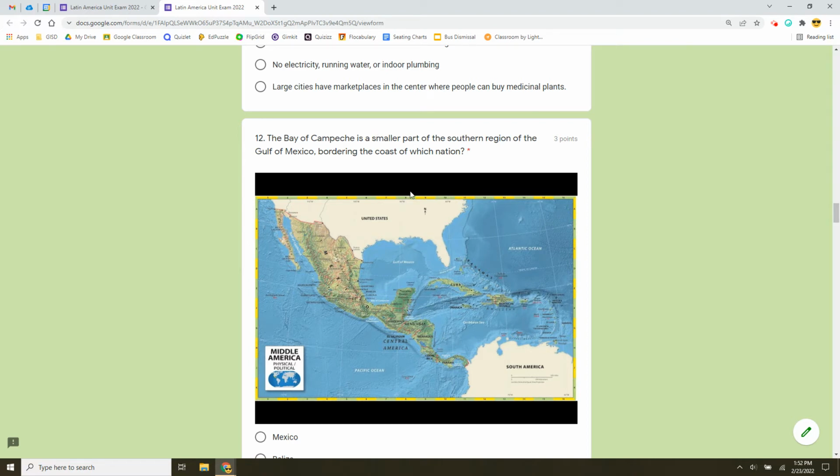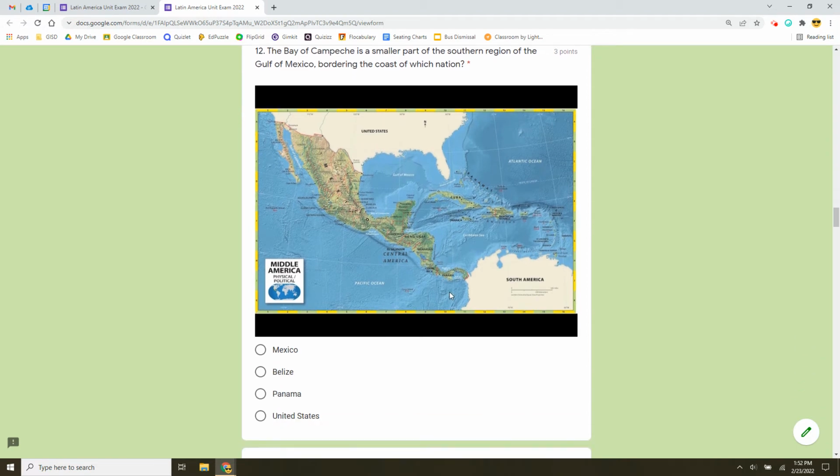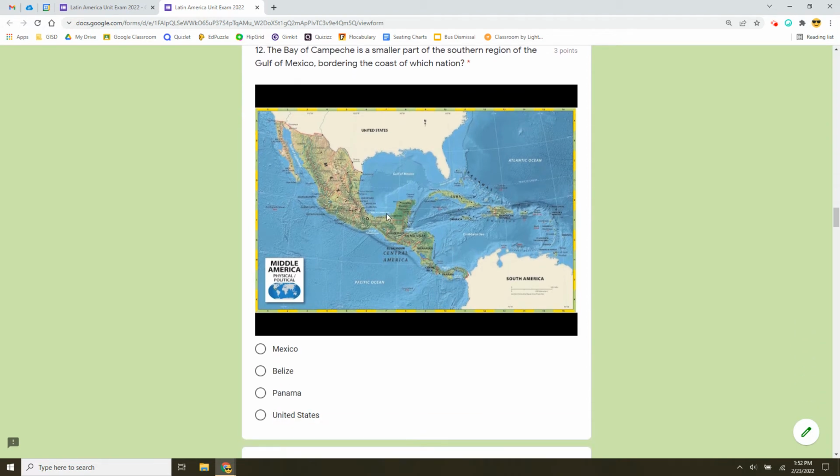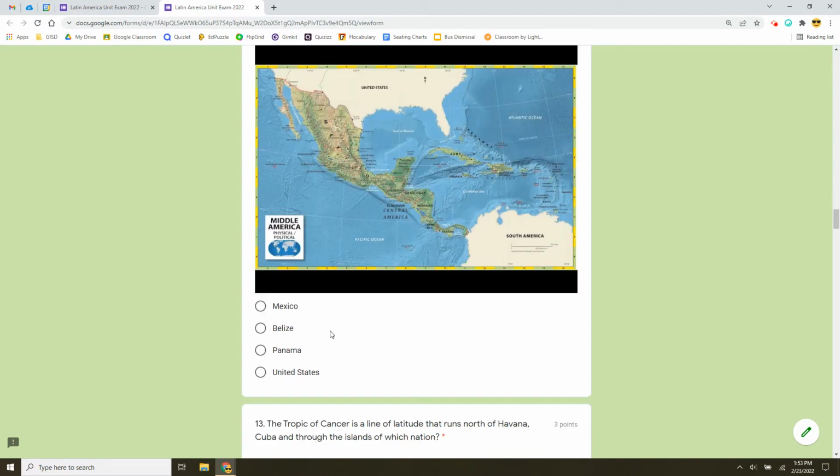It's a smaller part of the southern region of the Gulf of Mexico. And right here is the Gulf of Mexico. Zoom in if you need. And the Bay of Campeche, right down here, it borders the coast of which nation? Mexico, Belize, Panama, or the United States? Again, the Bay of Campeche touches the coast of what nation?